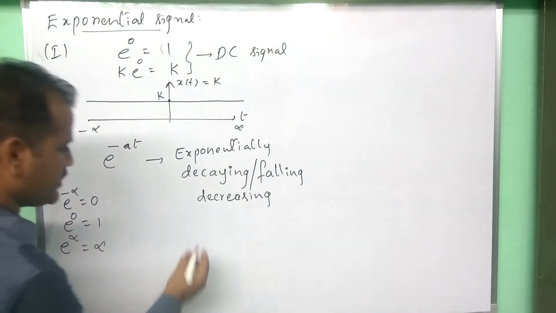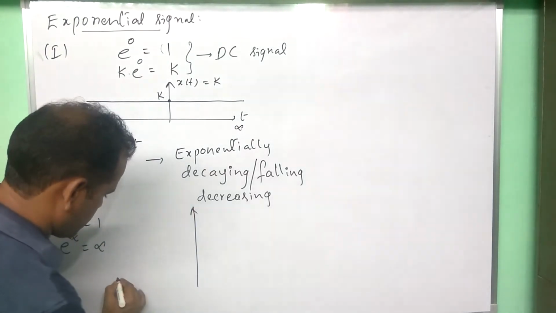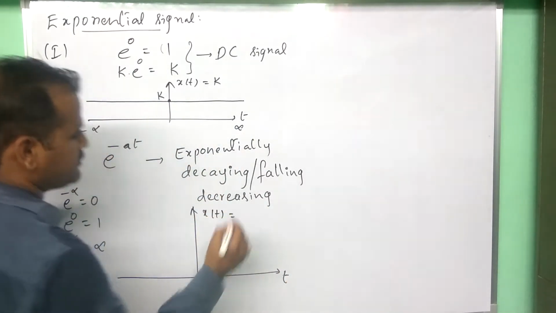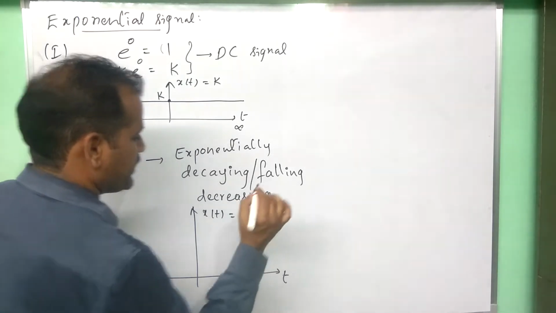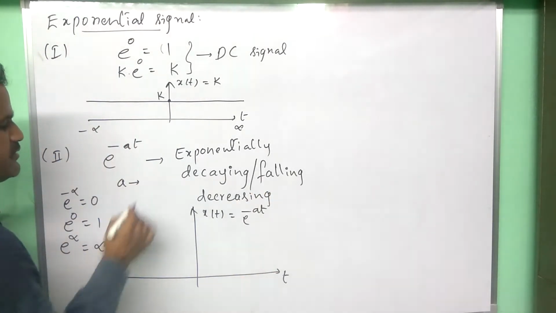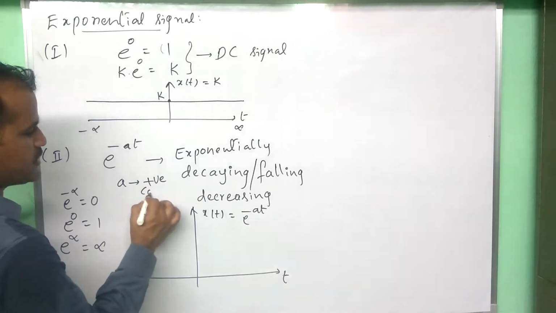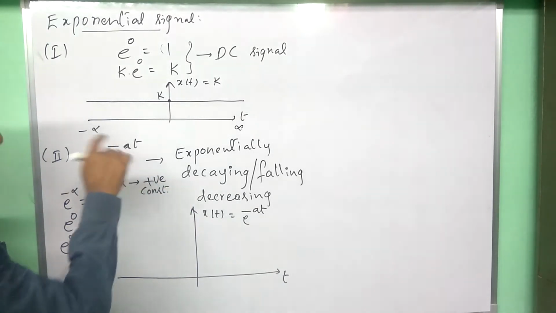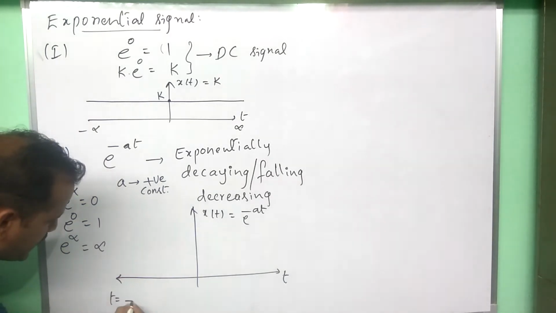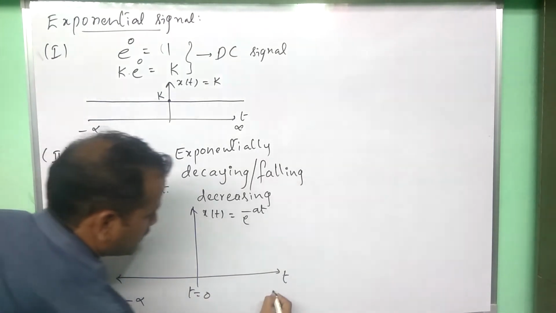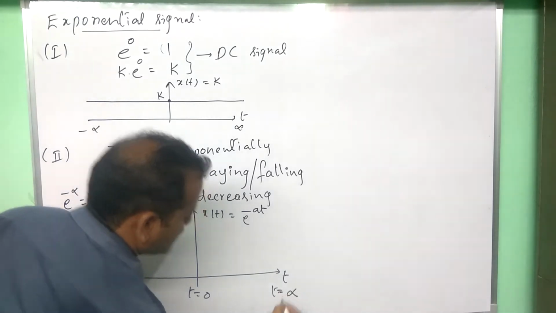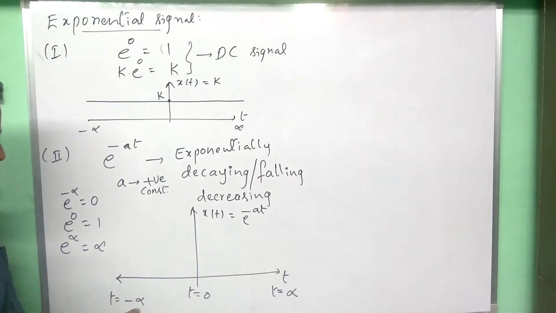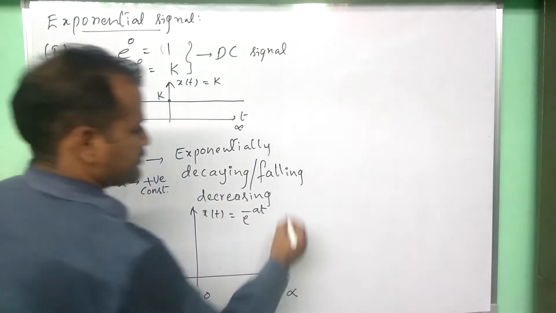Let us plot this signal. Here x of t is e to the power of minus at, where a is strictly a positive constant. Now, what is the signal value at three instants: t equal to minus infinity, t equal to 0, and t equal to plus infinity?